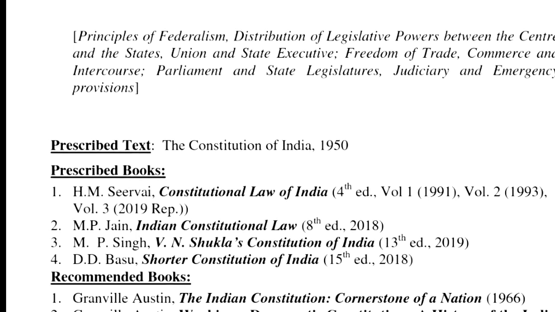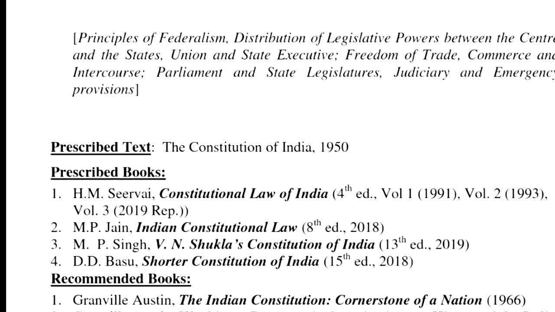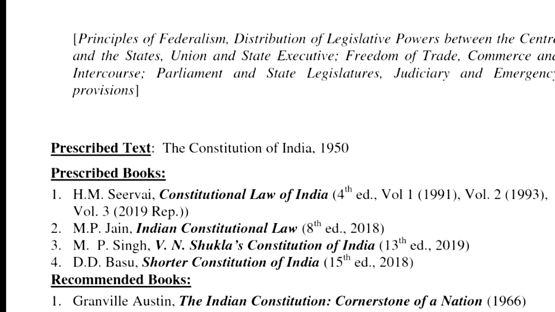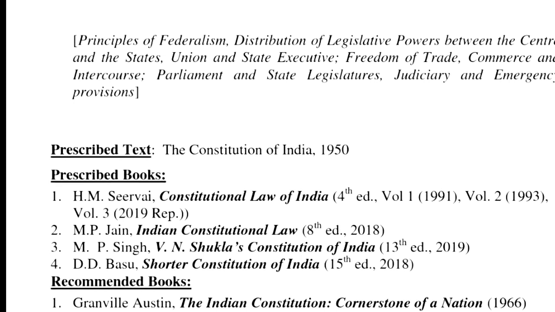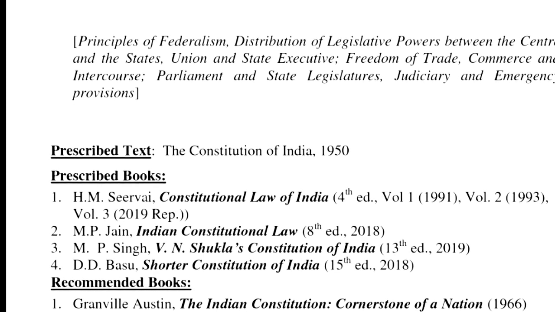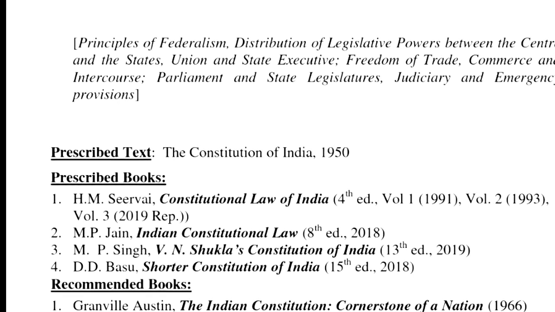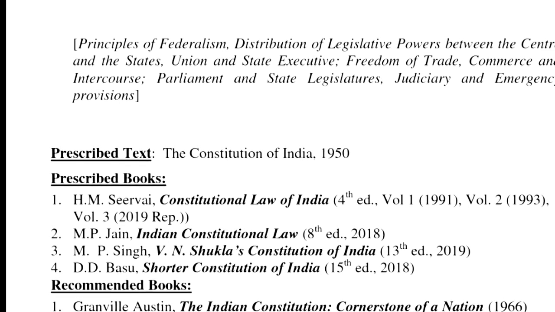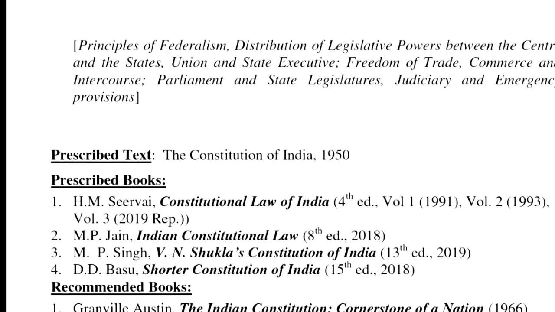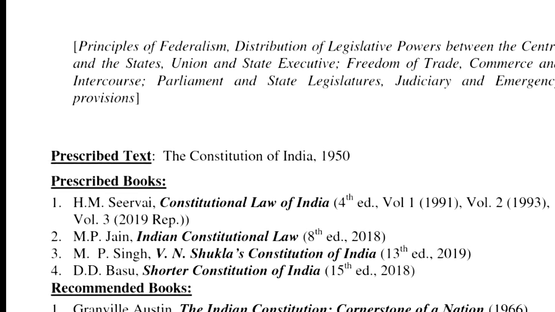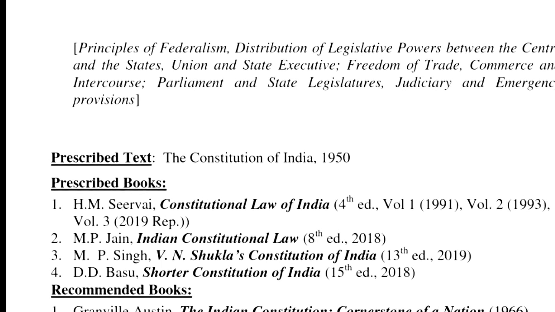Now, in the initial years, the basic structure doctrine was more or less confined to land reform. At least what led to the evolution of the basic structure doctrine was confined to land reform. If you look at Shankari Prasad, Sajjan Singh, Golaknath, Keshavananda Bharti, all of them were more or less dealing with land reforms. Now, the first case that expanded the basic structure doctrine to cases that do not deal with land reform is Indira Nehru Gandhi versus Raj Narain.